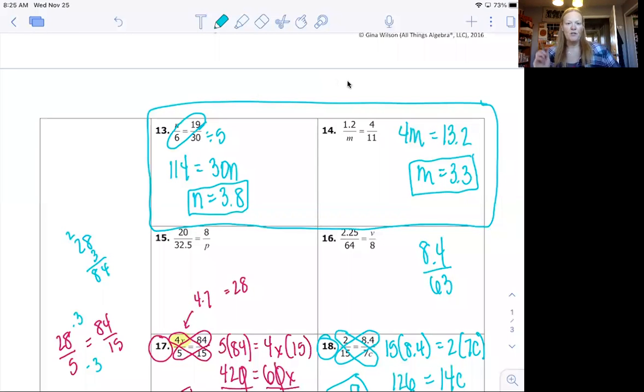Okay, we're back. So for number 13, I tried to do the giant 1 because 6 and 30 work nicely together, but then 19 really isn't divisible by 5. So you could have figured out what 19 divided by 5 is and then make that the answer. That's one way to do it. So I just decided to do cross products because I really like that for some reason. And I got n equals 3.8. For number 14, I had to use cross products, and I got m equals 3.3.